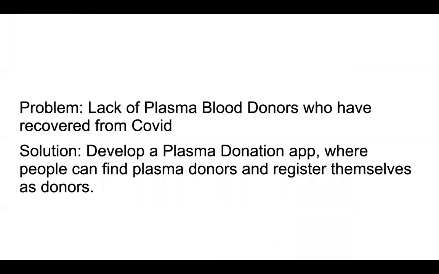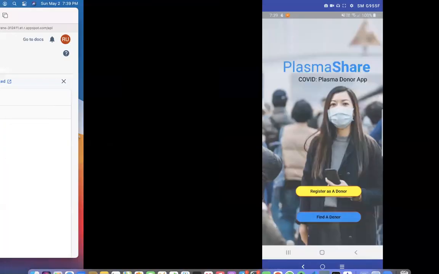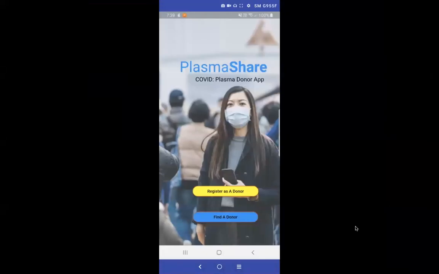We have decided to focus on one issue and develop a plasma donation app. Our MVP is verification, and in our demo, I'm going to go over how we try to achieve it. Now, as you can see on our app, a user can either register to become a plasma donor or find one. This is what makes us different from other similar apps in the market.